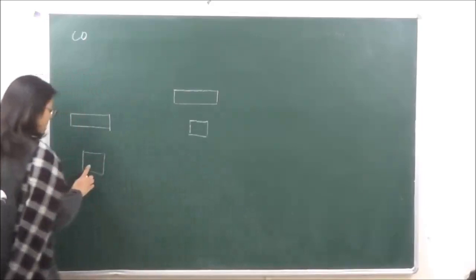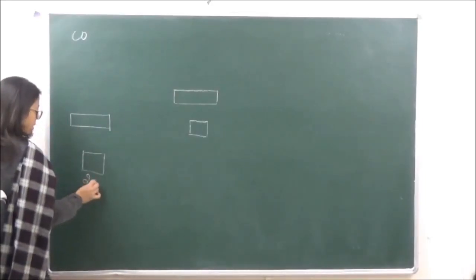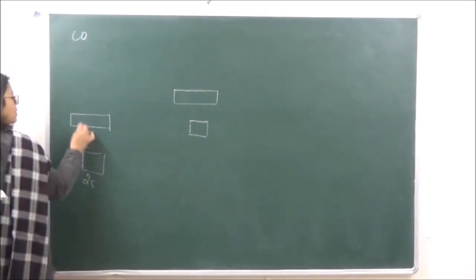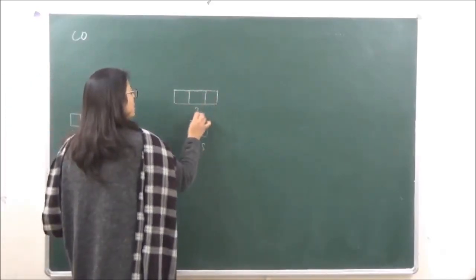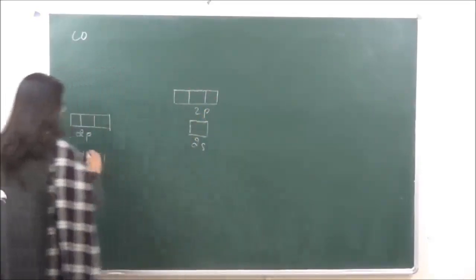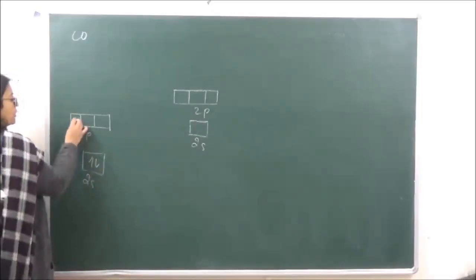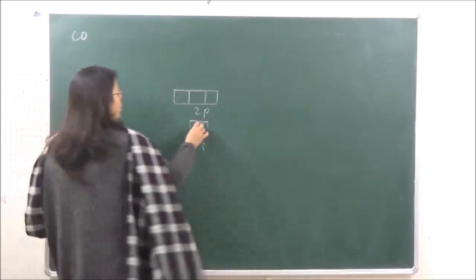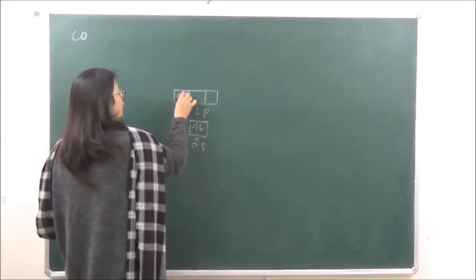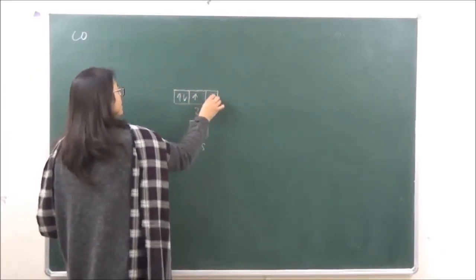Let's see that this is the molecule, 2s and 2p for carbon, and this is 2s and 2p for oxygen. When you're looking at the electronic configuration, it is going to be 2s2, 2p2, and over here it is 2s2, 2p4, right?